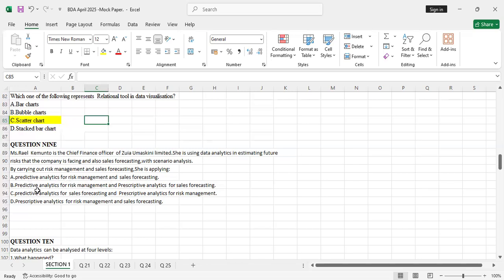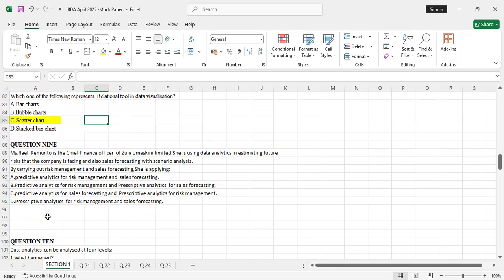Part B is predictive analytics for risk management and prescriptive analytics for sales forecasting. We have said that sales forecasting is predictive, so it's not prescriptive, and risk management is prescriptive. So they interchanged them. For part B, the examiner interchanged the items, just to confuse you.